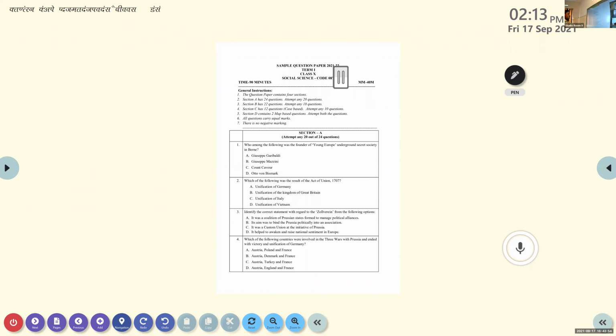Okay, fine. Now we are going to section A. So the instruction is here also. You can see the instruction. Attempt any 20 out of 24 questions. Clear? So the first question: who among the following was the founder of Young Europe, an underground secret society in